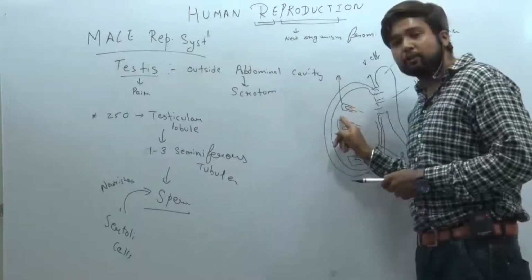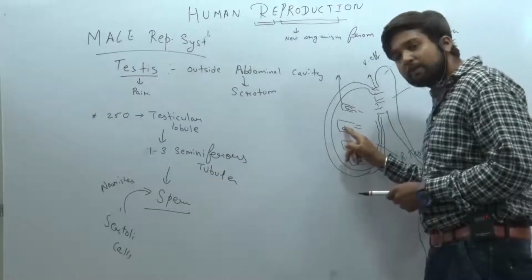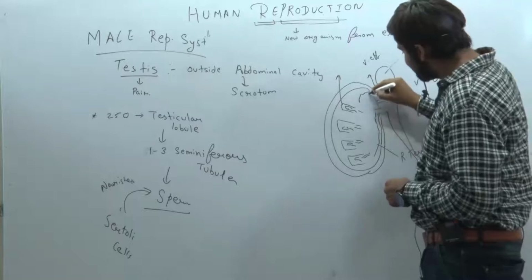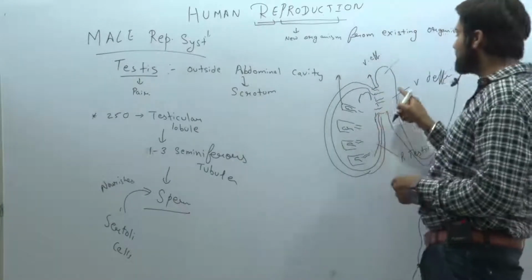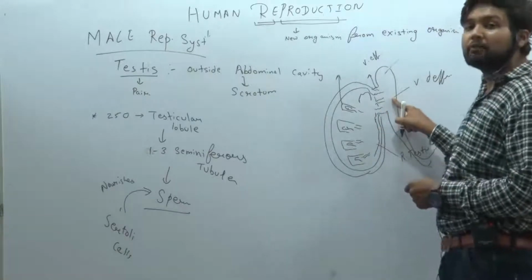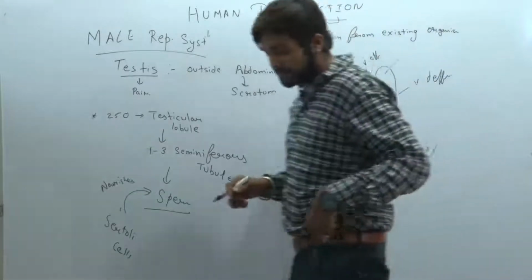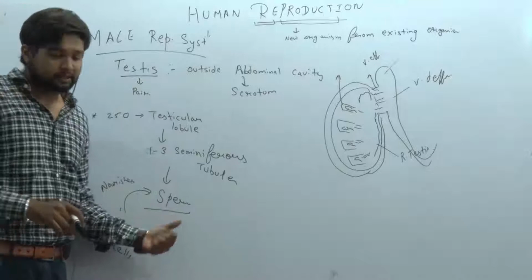Are you getting the testis structure? There are 250 compartments known as testicular lobules, with seminiferous tubules inside. Here the sperms are formed and sent to the rete testis. The rete testis is further divided into vasa efferentia, and the vasa efferentia continues into the vas deferens. This is the rough diagram of the testis, and it is the major organ because it produces the male gamete, the sperm.